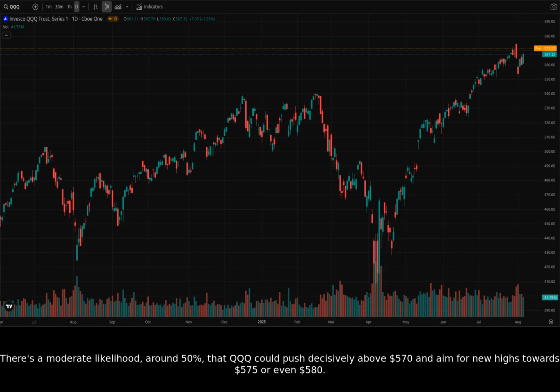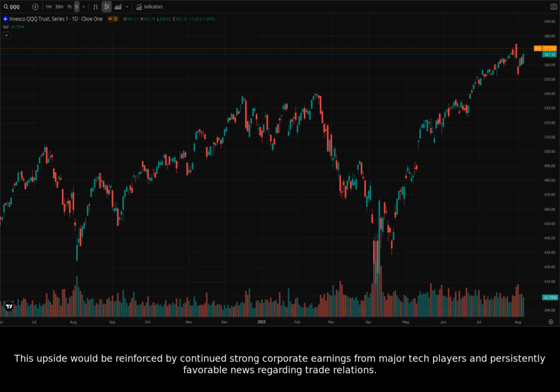There's a moderate likelihood, around 50%, that QQQ could push decisively above $570 and aim for new highs towards $575 or even $580. This upside would be reinforced by continued strong corporate earnings from major tech players and persistently favorable news regarding trade relations.